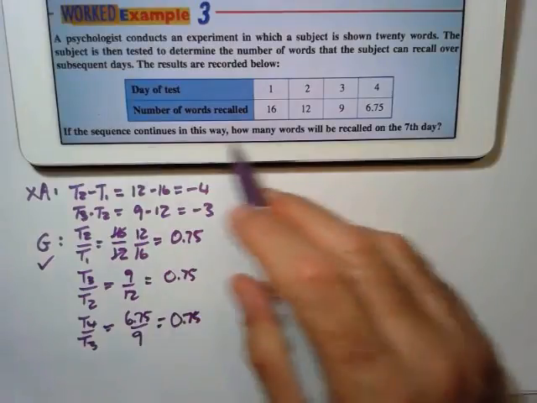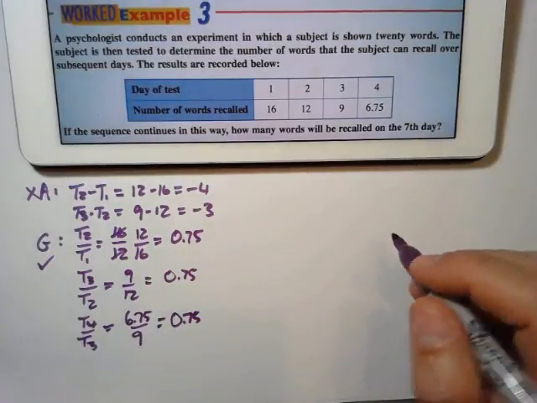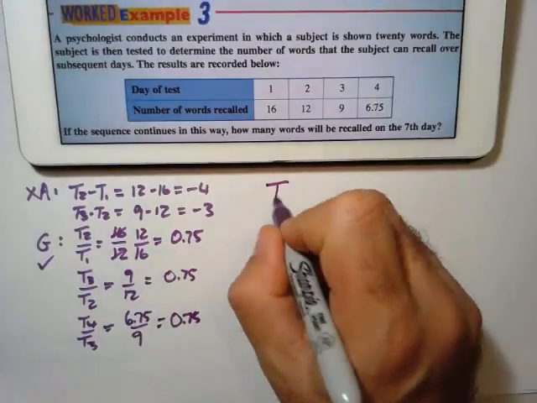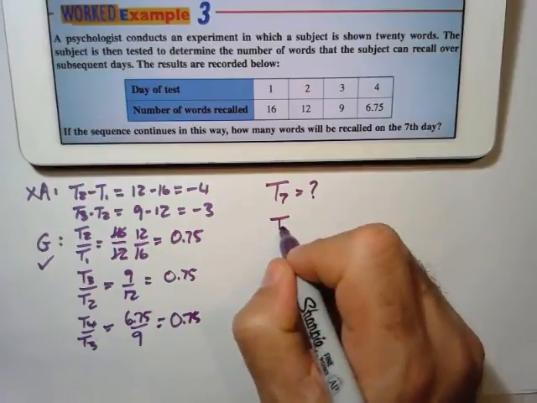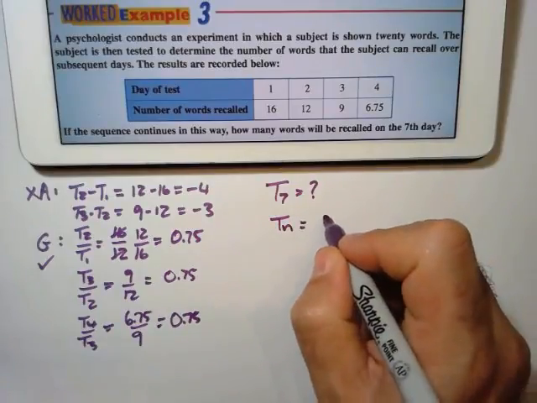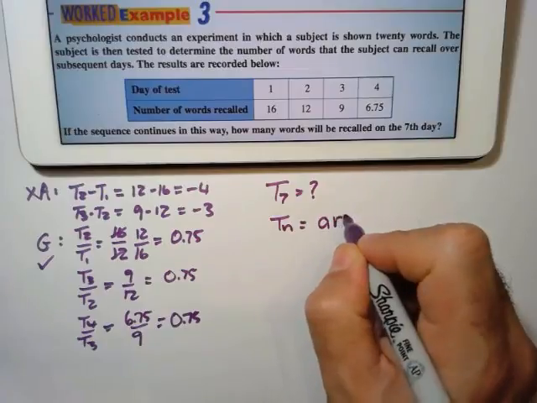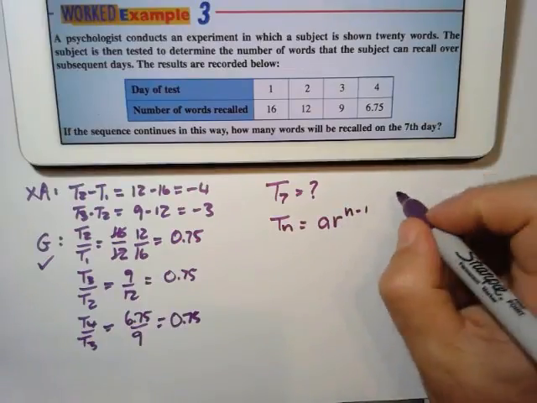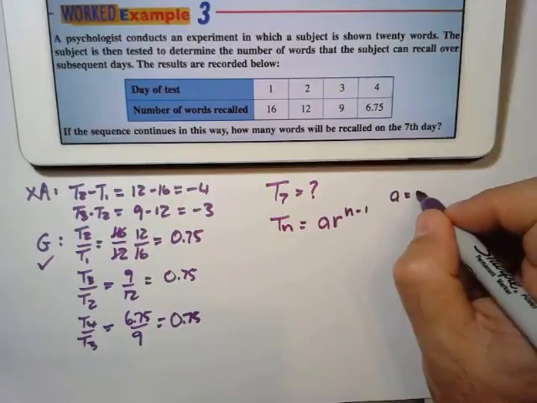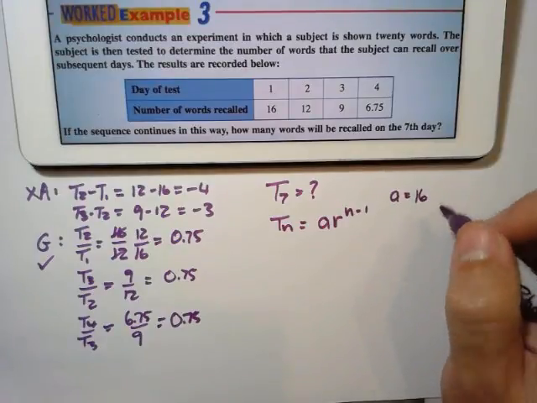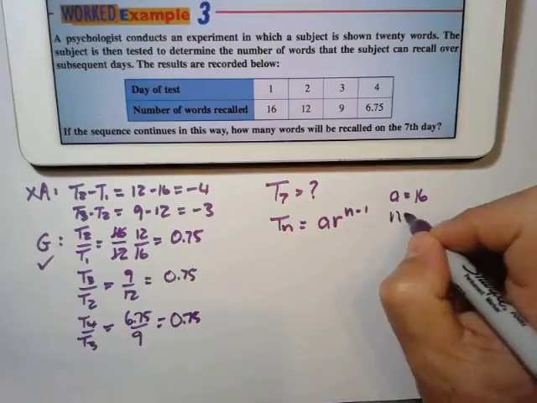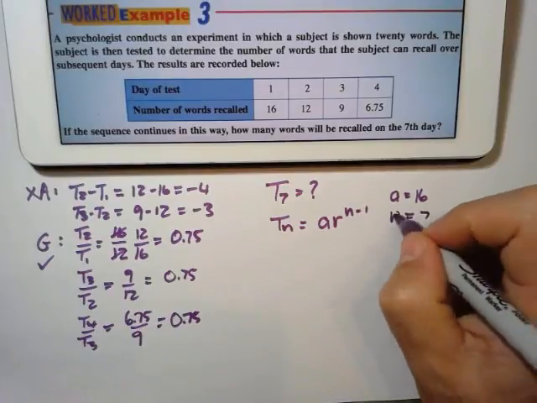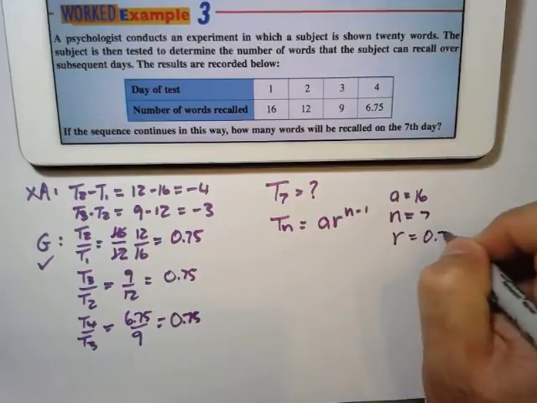And I want to know on the 7th day, what would it be? So I want to find T7. That is what I want. So let's write down the formula. Tn equals A R^(n-1). I know that A equals 16. I also know that n equals the 7th day, and I also know that R equals 0.75.